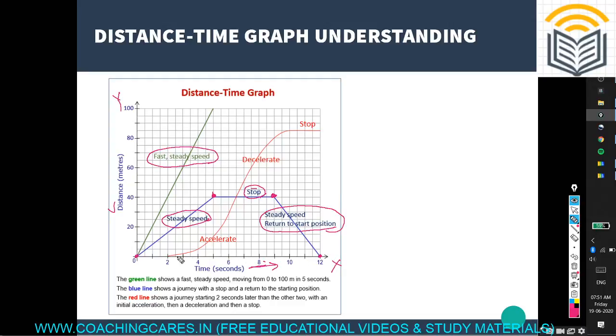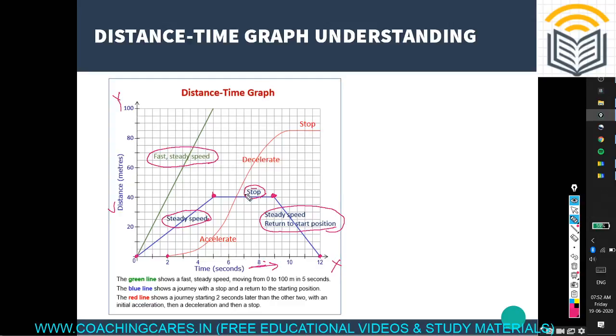And the red graph, you can see this graph. This red line shows the journey starting 2 seconds later. If you compare the other two graph lines, they start from 0, but this graph line starts from 2. So after 2 seconds, this motion gets started. Then with this initial acceleration, then deceleration, and then a stop, because here the acceleration is increasing, right?